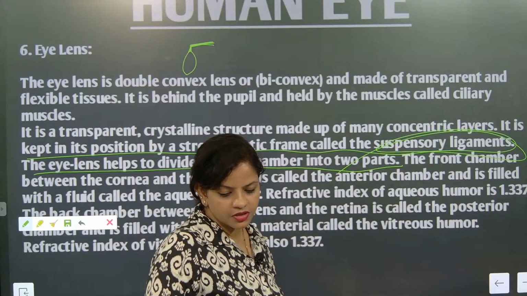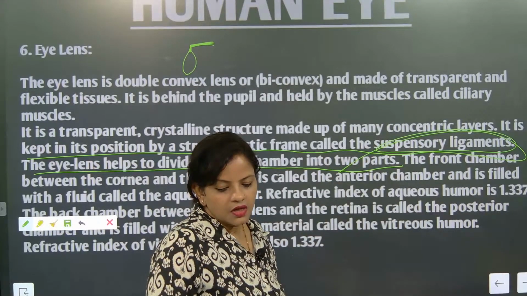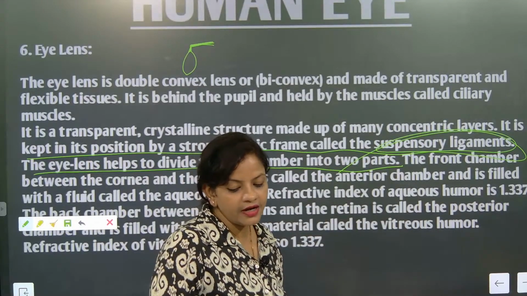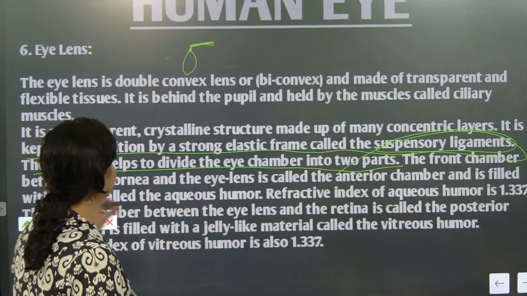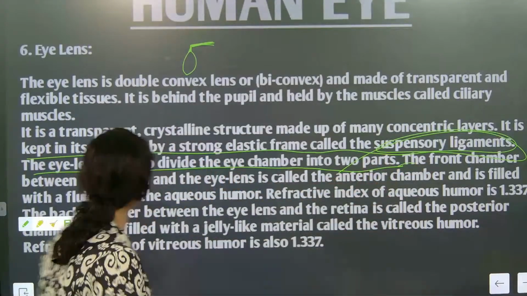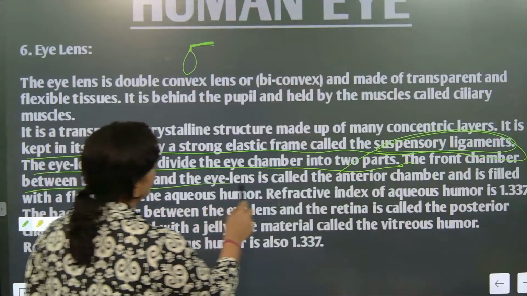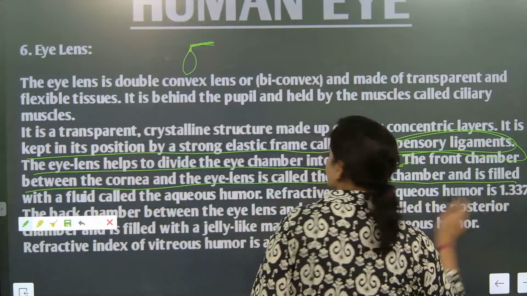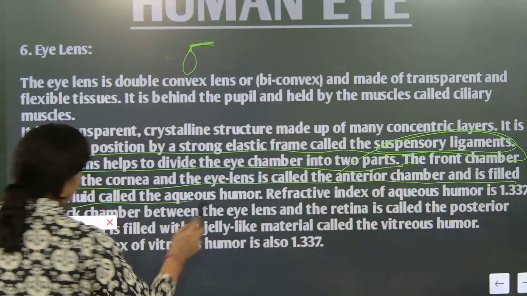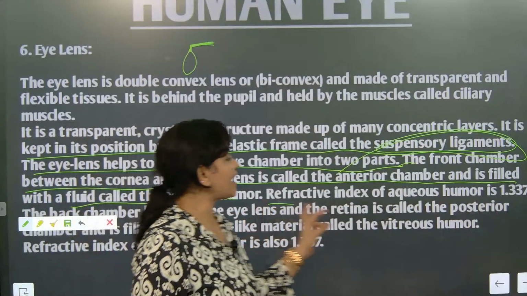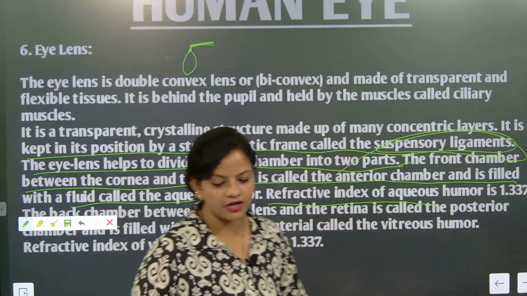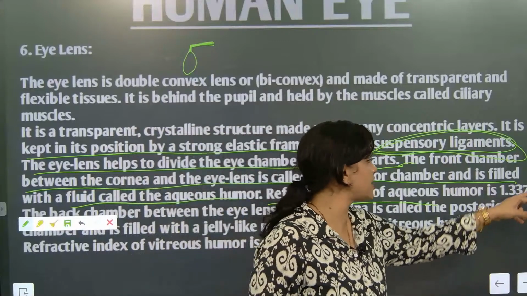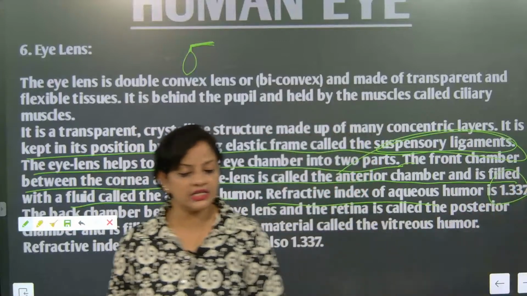Everybody understood this? Anterior and posterior. So now we are going to understand the front chamber between the cornea and the eye lens is called the anterior chamber. It is filled with the fluid called aqueous humor. The refractive index of aqueous humor, I have already taught this part one time. So this is exactly 1.337.